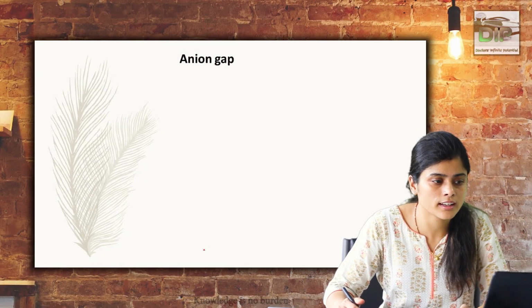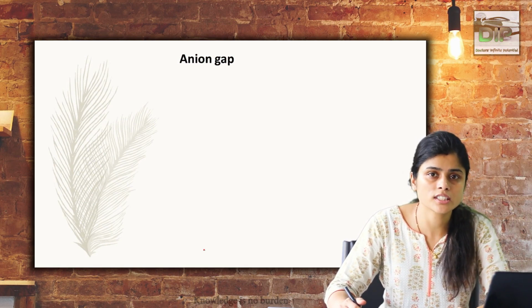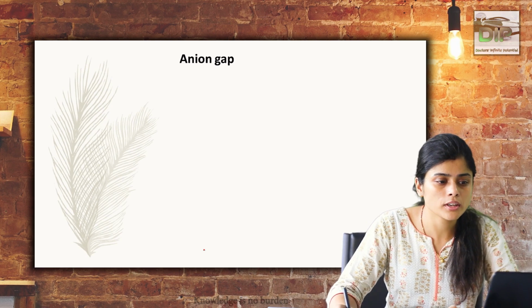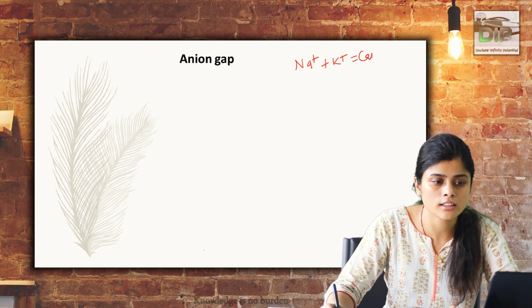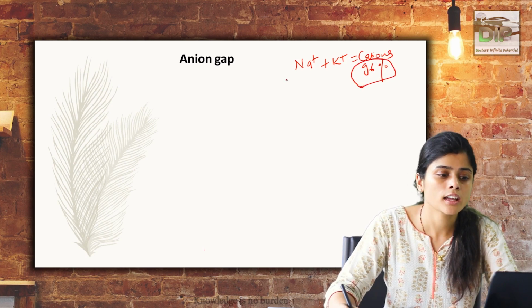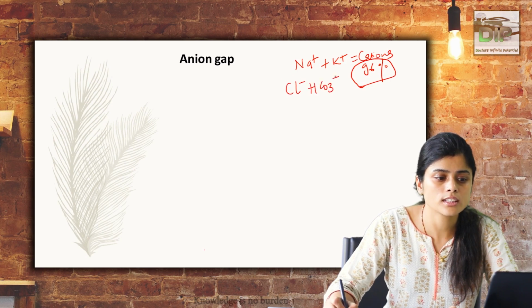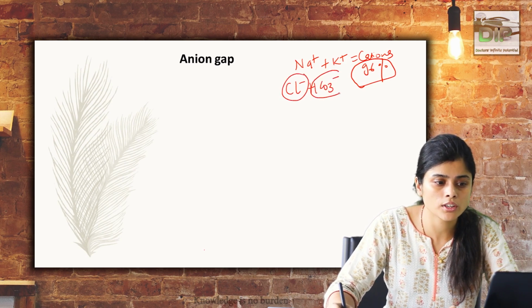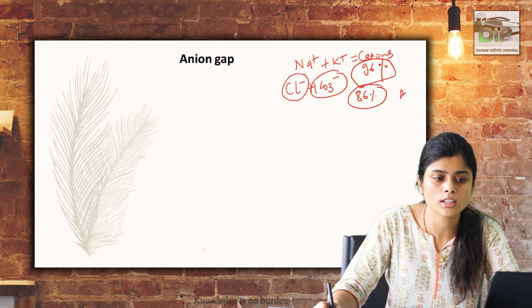The subtopic of today's class is very interesting, which is known as anion gap. In our body, we have cations as well as anions. The major cations present in our body, which we generally look for, are sodium and potassium, and these cations comprise 96% of all the cations in the body. Then we have anions, which are the negatively charged ions. These are chloride and bicarbonate, the major anions, which comprise around 86% of the total anions.